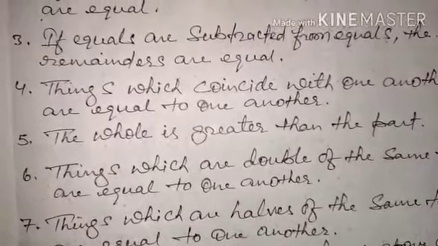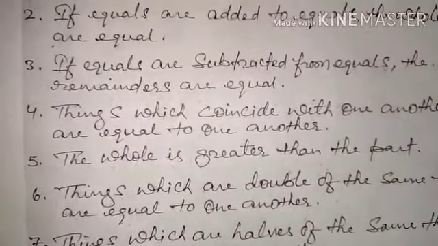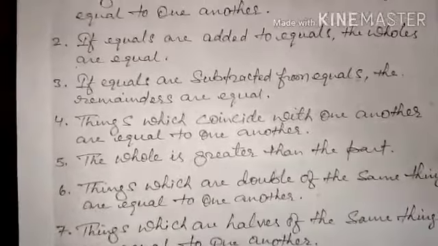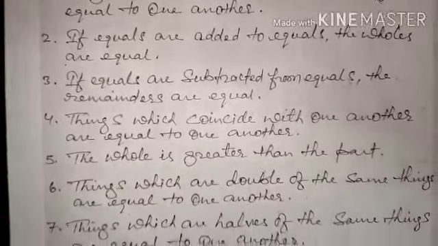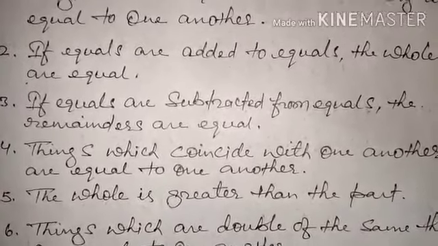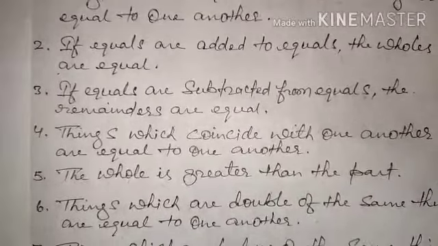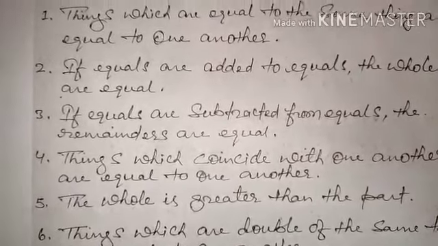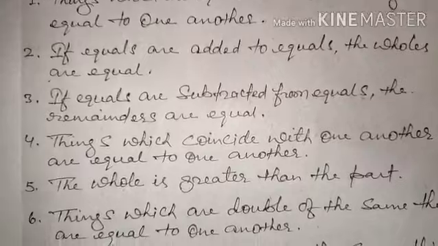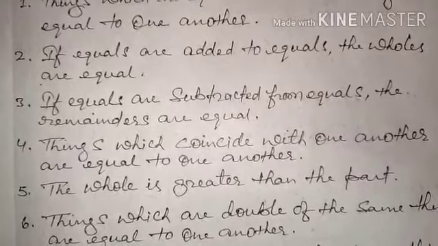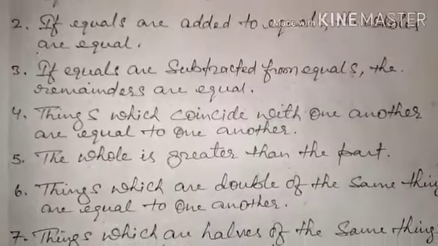So this only we have to use in problem solving. Whatever problems of proving will come, we have to use these things to prove them, and slowly we'll learn all the things. In the problems also I'll discuss with you so that you can understand. So for today, this much is enough. All of you will have to learn these axioms. These are 7 axioms which are given in your NCERT book. So you must learn these things.